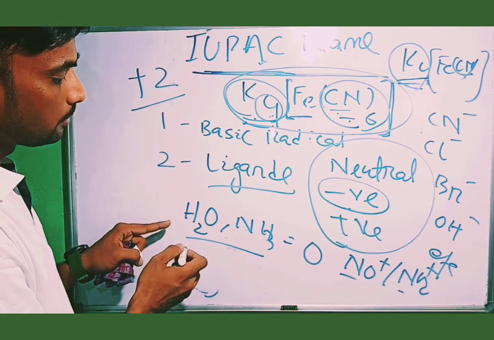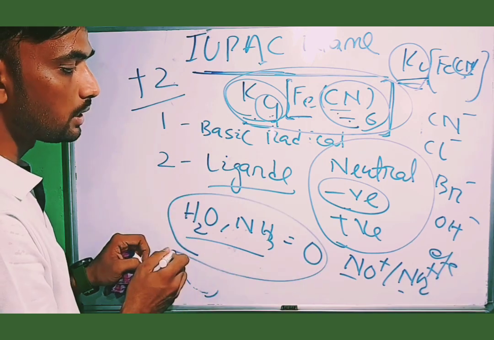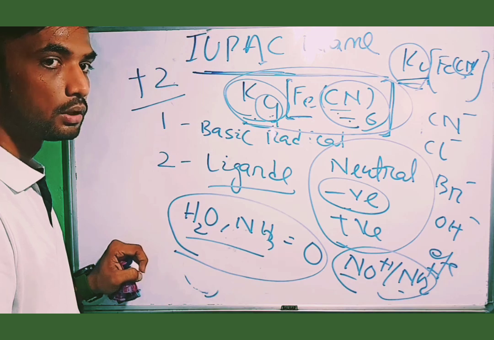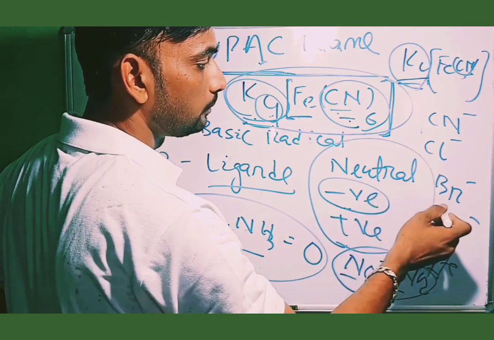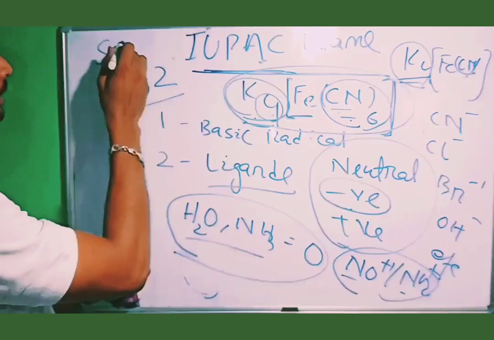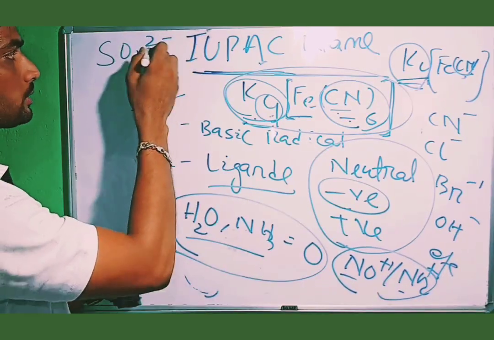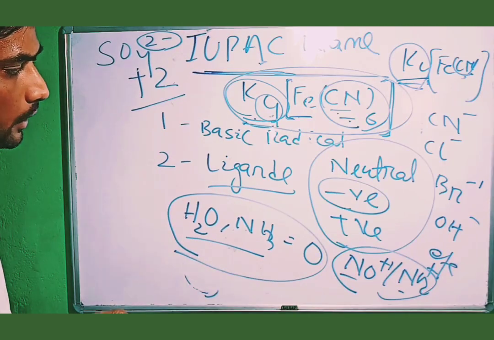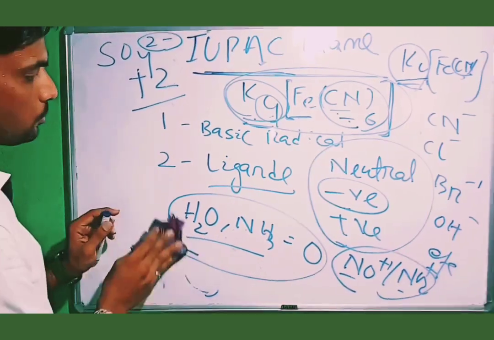This implies that for neutral ligands the charge is 0, for positive ligands the charge is +1, and for negative ligands the charge is -1. Or we can take sulfate, SO4 2-, where the charge is -2. It is clear. Then we have to solve that.